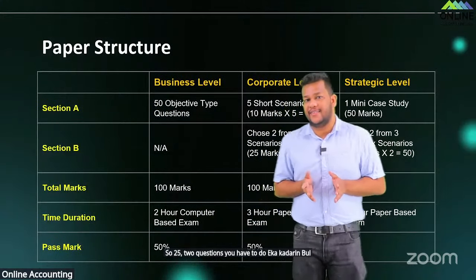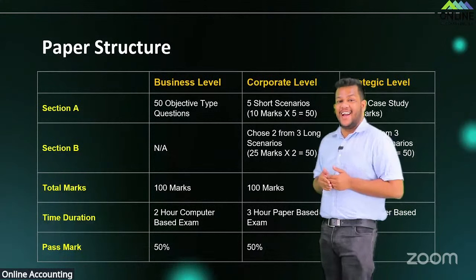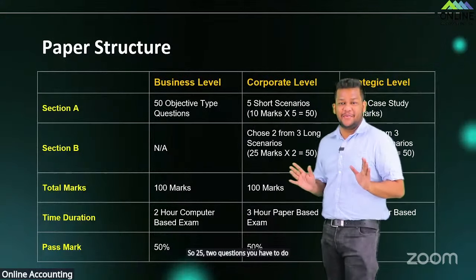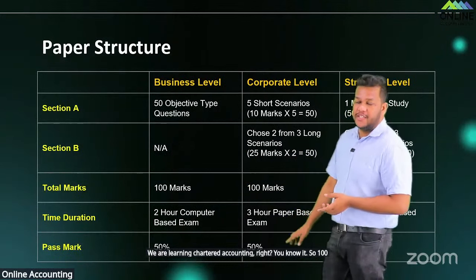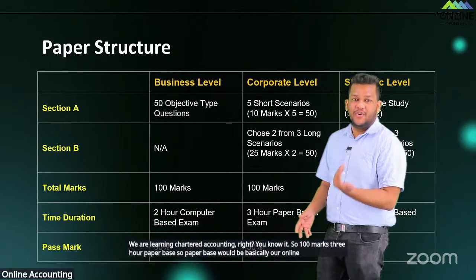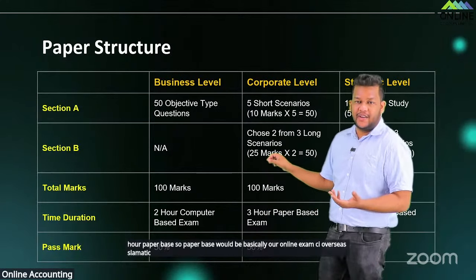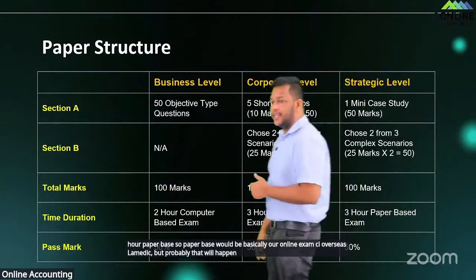But don't think that these three questions will always be asked from the same lessons. We are learning chartered accounting, you know that. So it is 100 marks, a 3-hour paper based exam. Paper based would basically be our online exam for CA overseas students. It is not specified separately in the curriculum, but probably that will happen. And the pass mark is 50%.